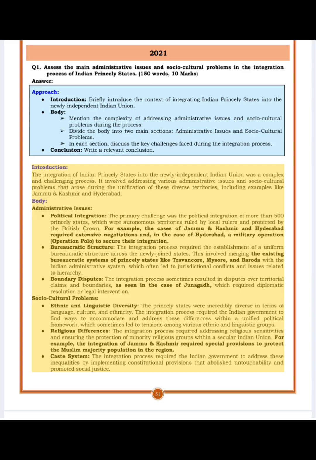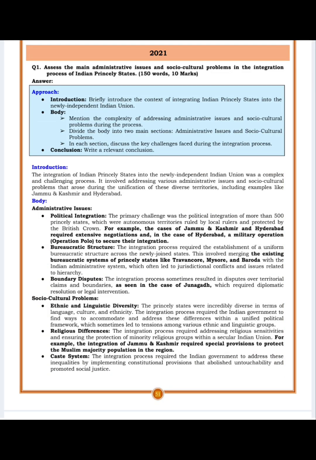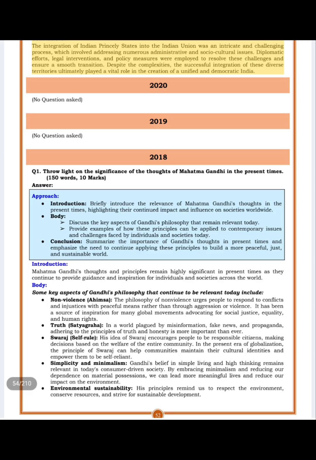Religious differences. The integration process required addressing religious sensitivities and ensuring the protection of minority religious groups within a secular Indian Union. For example, the integration of Jammu and Kashmir required special provisions to protect the Muslim majority population in the region. Caste system. The integration process required the Indian government to address these inequalities by implementing constitutional provisions that abolished untouchability and promoted social justice.